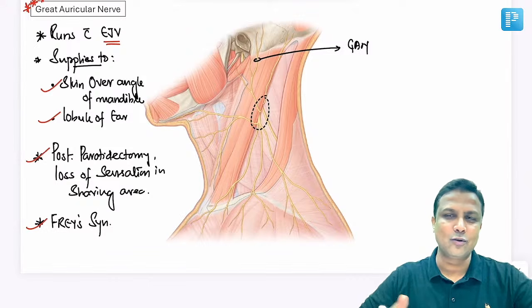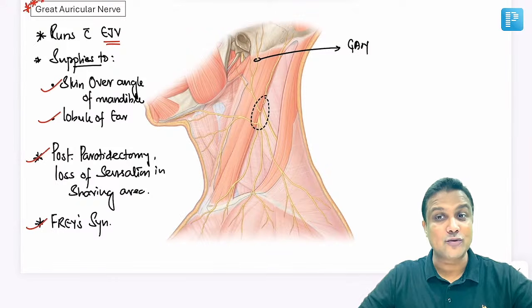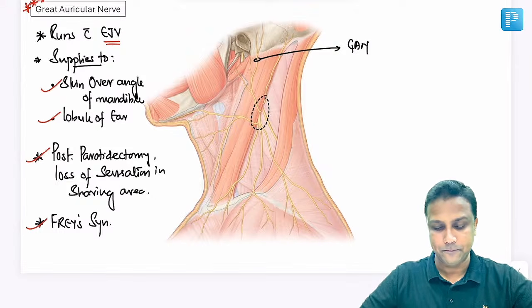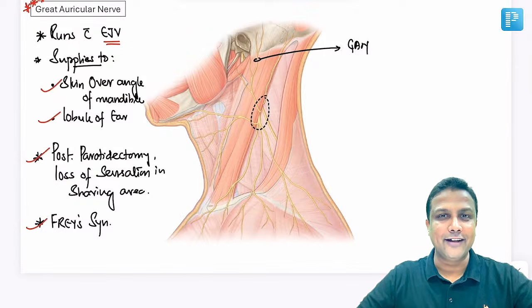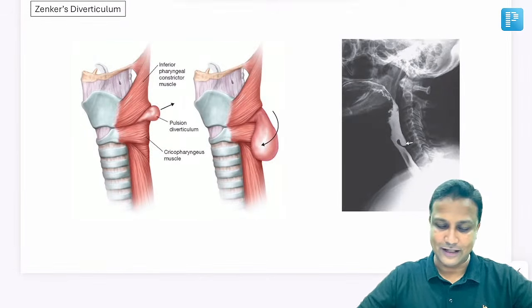And because of that reason, what is going to happen? There'll be gustatory sweating here. Gustatory sweating. Sweating and redness will occur when the person is eating something. So all the points regarding the great auricular nerve have been compiled at one place. You can actually revise this one before the exam.